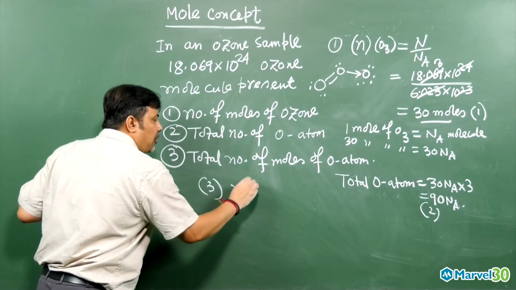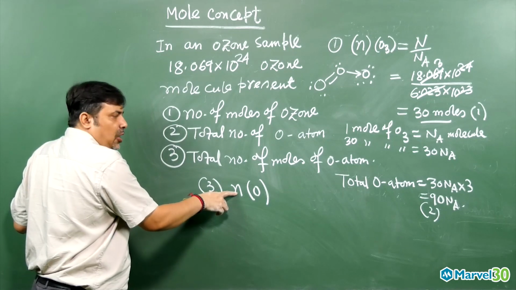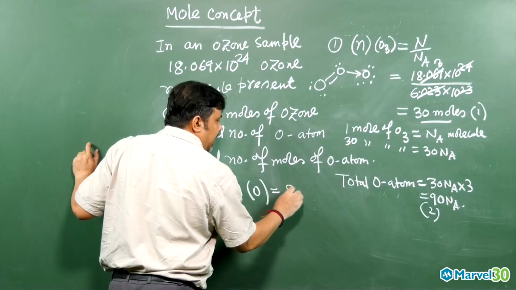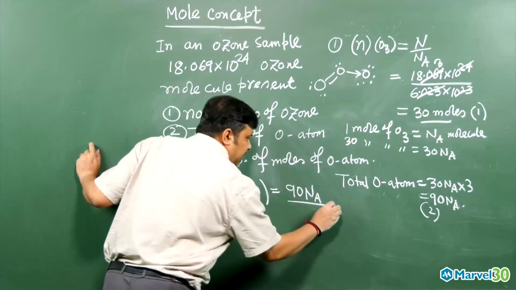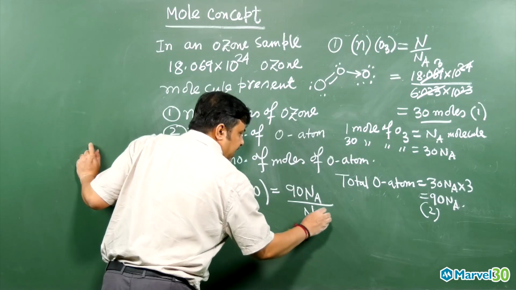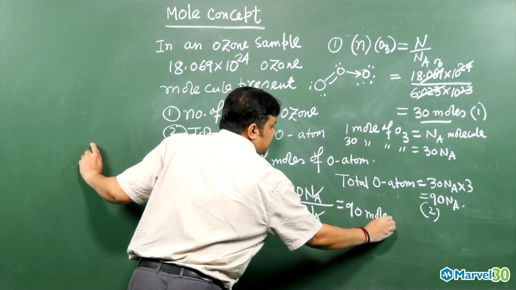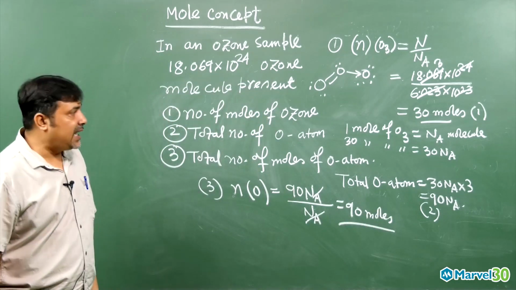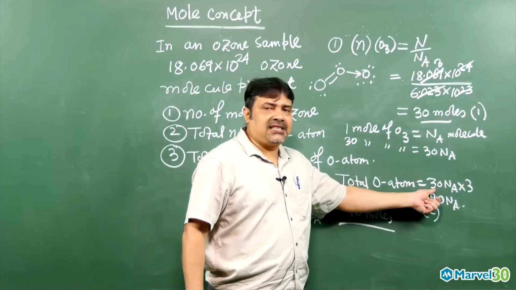Number of moles of oxygen atoms means we will write down these things. Number of moles is represented by small n, n of oxygen atoms. Now the total oxygen atoms are how many? 90 Na. So the given number is 90 Na divided by Avogadro number. So the Na cancels out. You are getting how much? 90 moles. So the total number of oxygen atoms is 90 moles. So that is why, when they give you this, we can make a generalization.